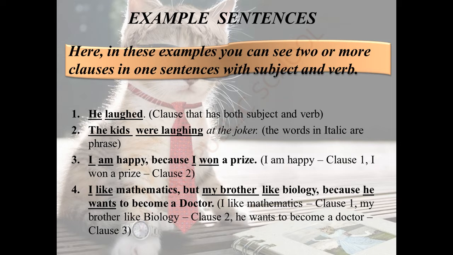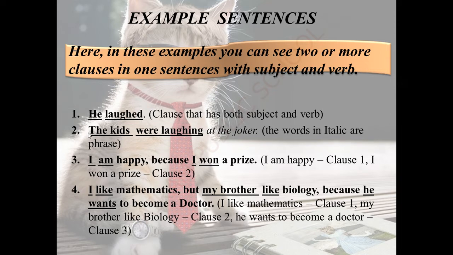So, as we have seen already, clauses have a subject and verb, which are related words that give meaning. He laughed gives a meaning. So, this is a sentence of a clause. Hope you understood the first sentence.